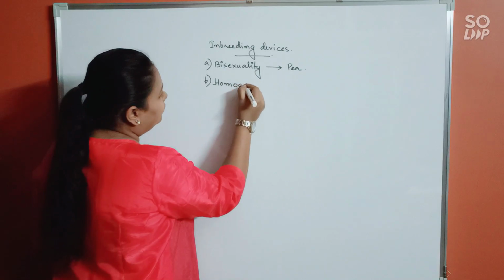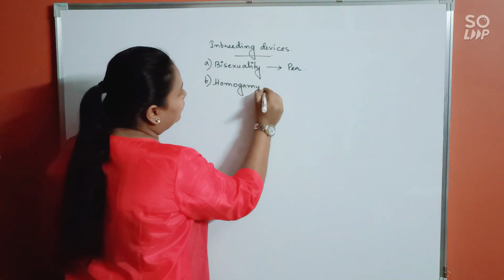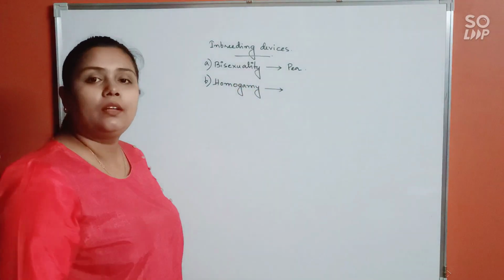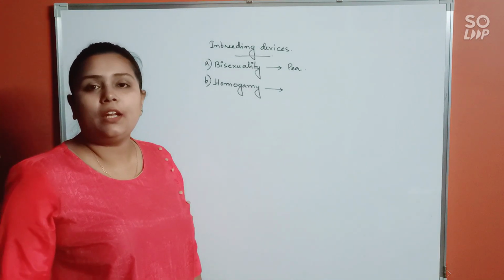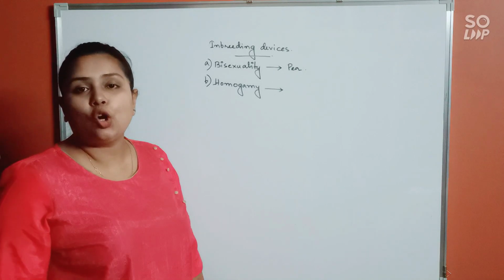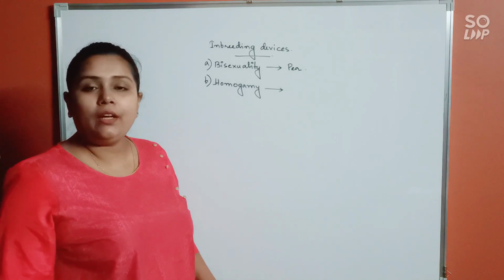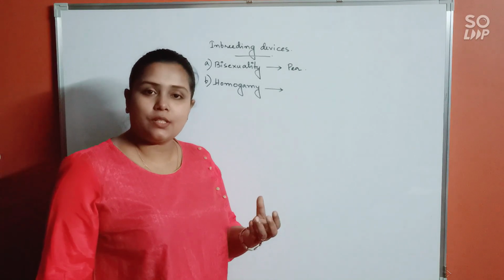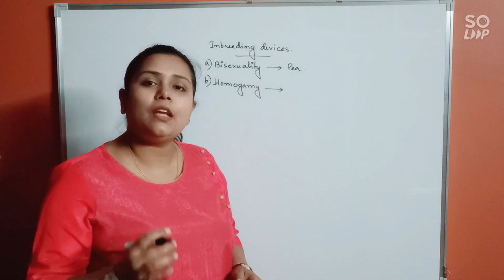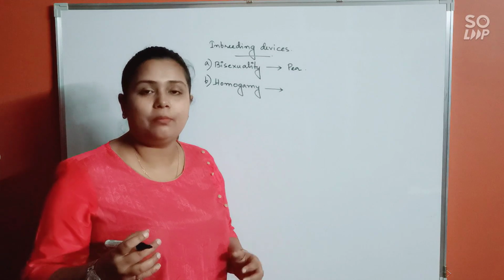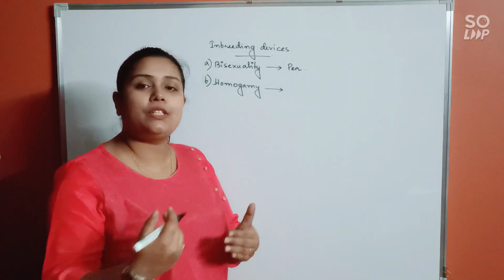Alright? Next, homogamy. Homogamy means a flower in which the stamen and carpel both mature at the same time. So when the anthers burst, releasing the pollen grains, exactly at the same time the stigma will also become receptive. That means it will be ready to receive the pollen.